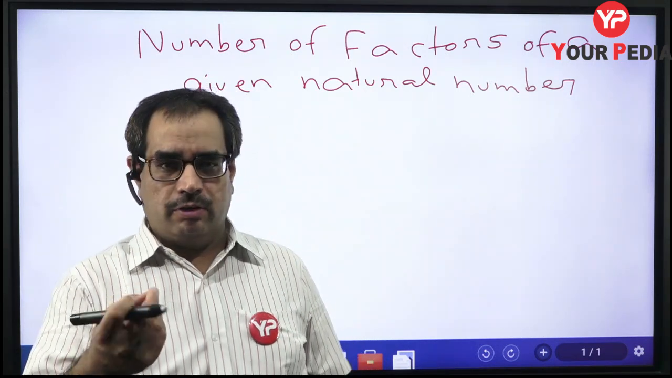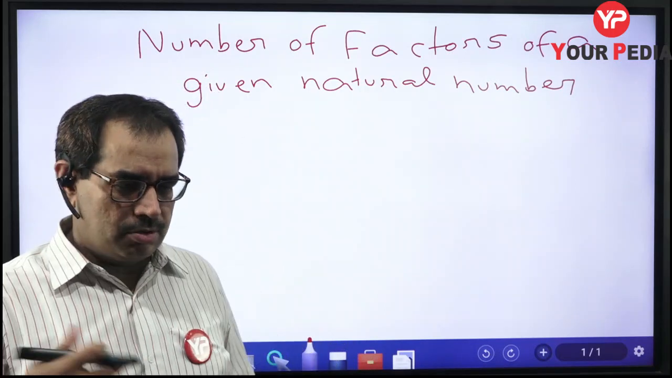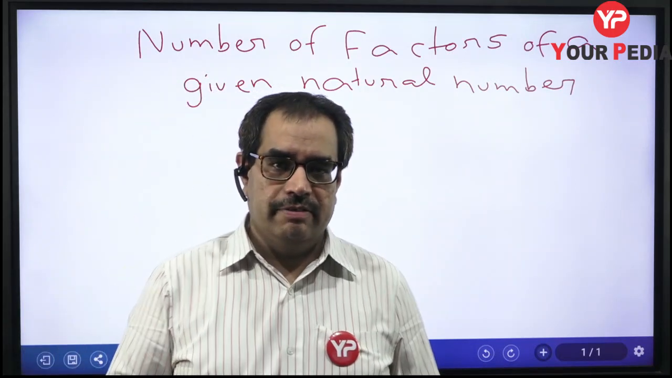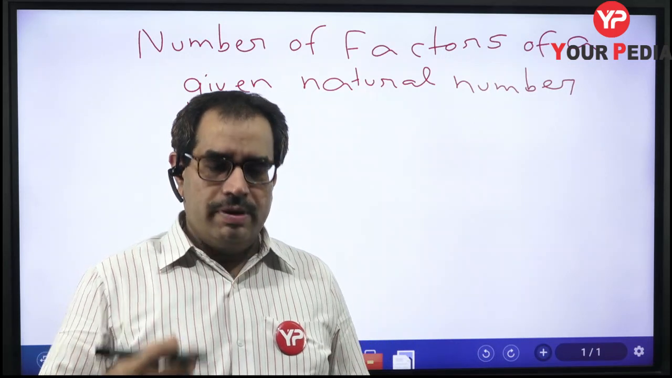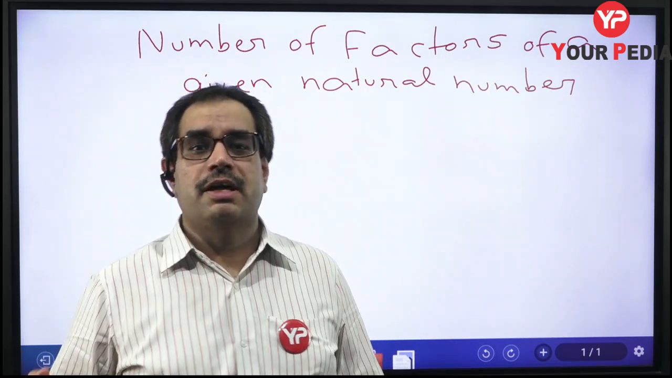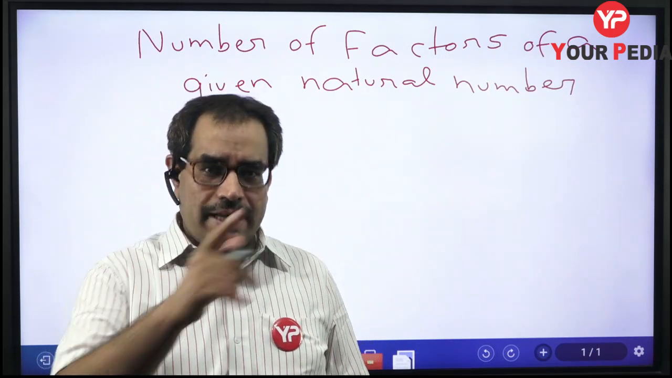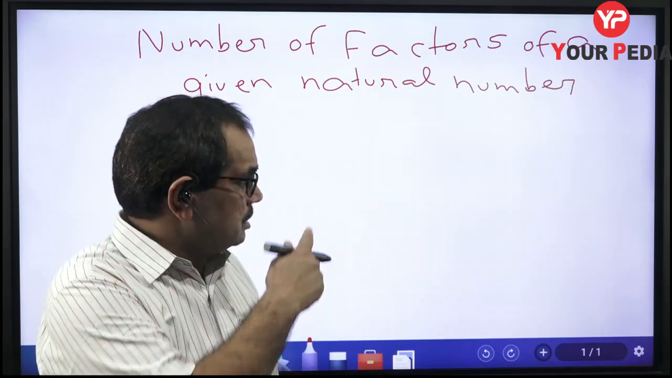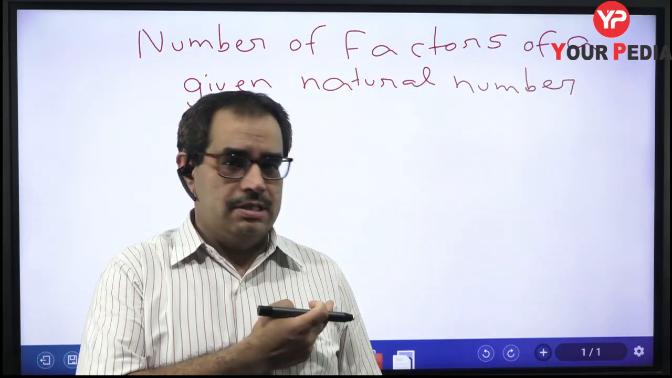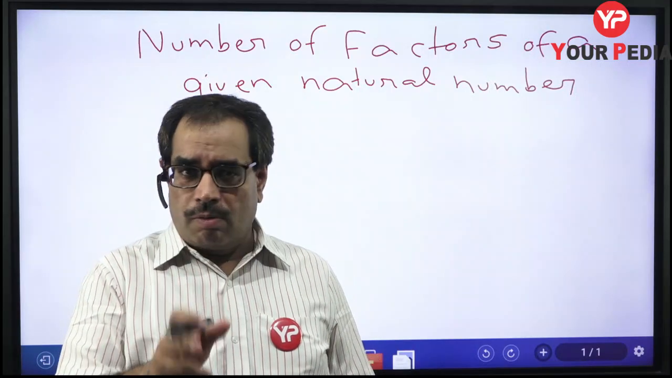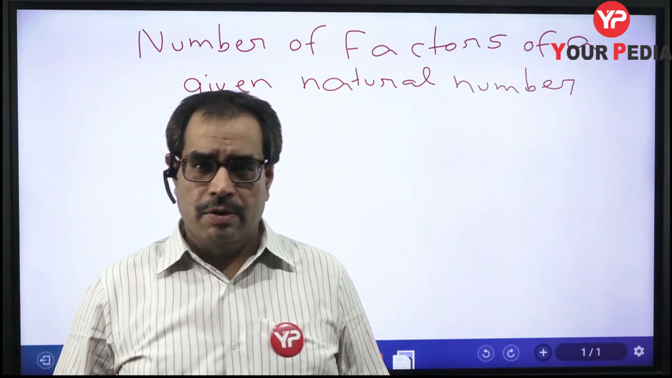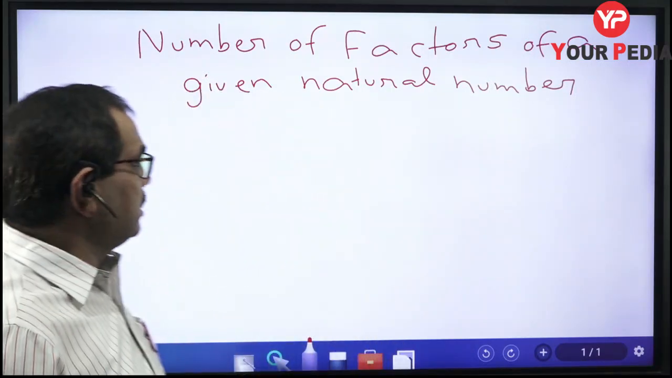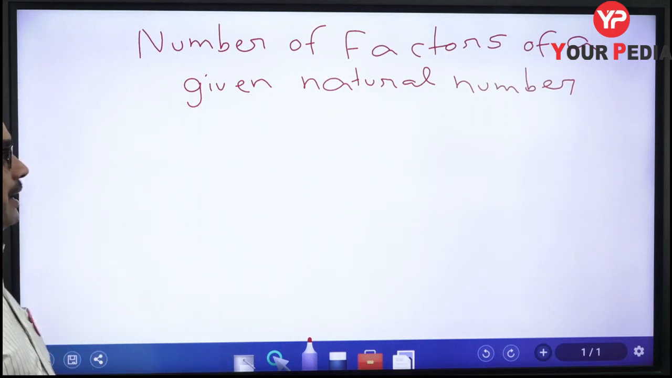Okay, if any number is written as a factorial and we solve and simplify it, then how many zeros would occur at the end of the given number. And that concept is related to this concept, because if you know this concept then you can easily solve problems of the next concept. So let us try to understand how to find the number of factors of a given natural number.